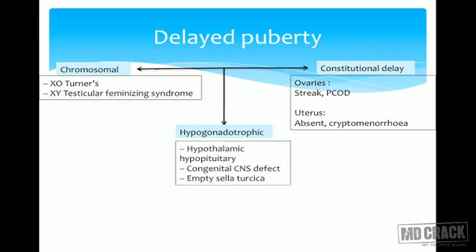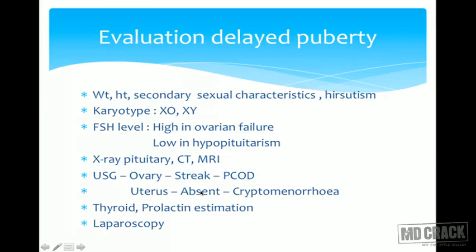In hypogonadotrophic, whenever we say hypogonadism, there is either a hypothalamic problem or a pituitary problem. So what are those problems? Either there is hypothalamic hypopituitarism or some congenital central nervous system defect or empty sella turcica syndrome where the pituitary is necrosed. When we evaluate delayed puberty, we have to see the weight of the patient, height, secondary sexual characteristics, whether they are developed or not, and presence or absence of hirsutism.